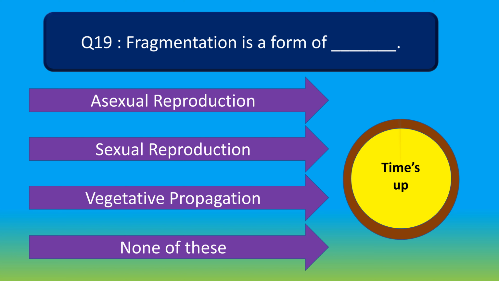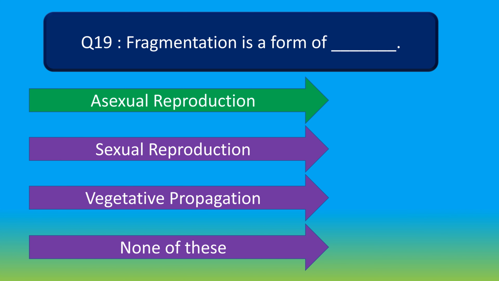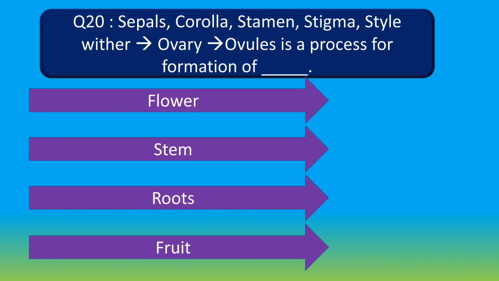Your time is up. And the right answer is asexual reproduction. Fragmentation is a form of asexual reproduction. Moving to question number 20. Sepals, corolla, stamen, stigma, style, wither, followed by ovary, followed by ovules is a process for formation of dash. Option A, flower. Option B, stem. Option C, root. And option D, fruit. Your time starts now.